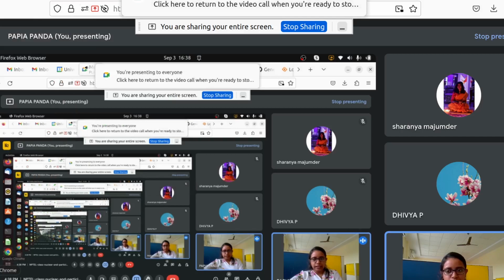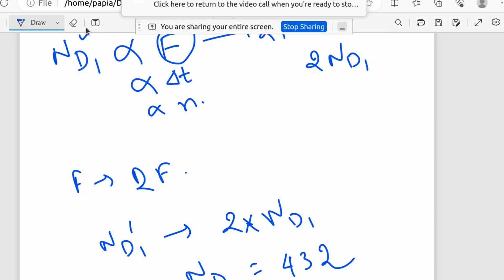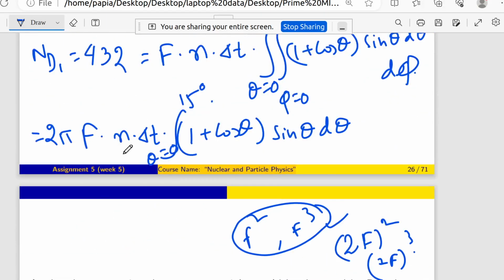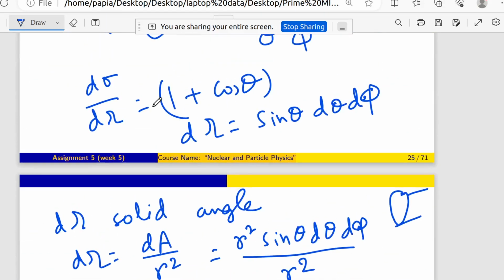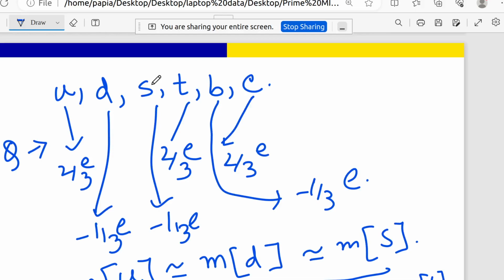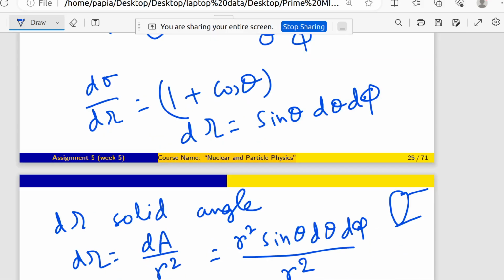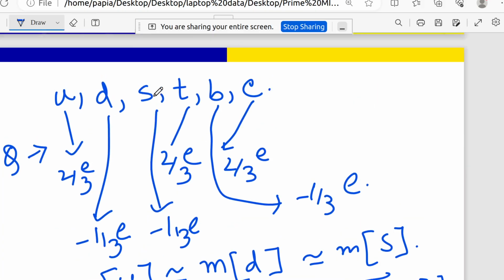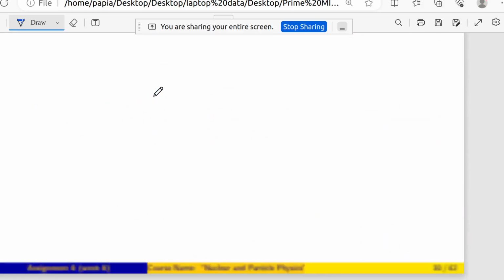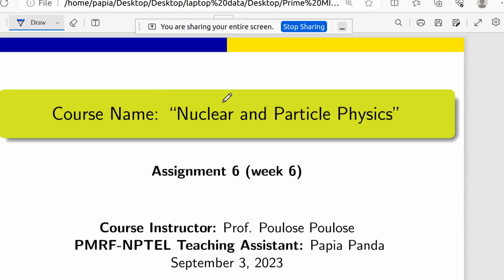Okay, so anything else you want? I'm just going to show you these two again. This I can modify and send to the drive again, so that you can have access to the PPT also, and this also I will share. This one is the previous year, I mean that week 5, and this is week 6. Anything else you have to tell me, or any comment?